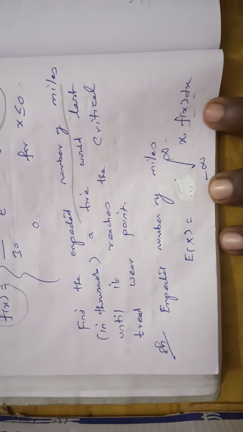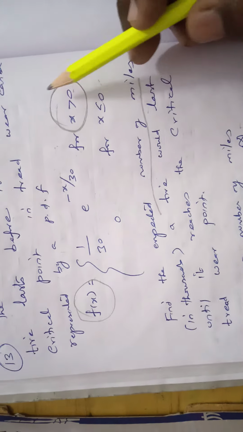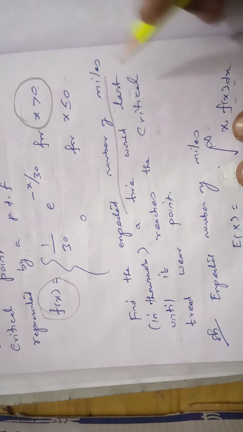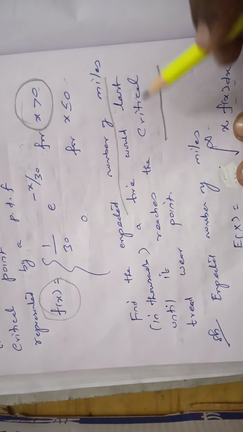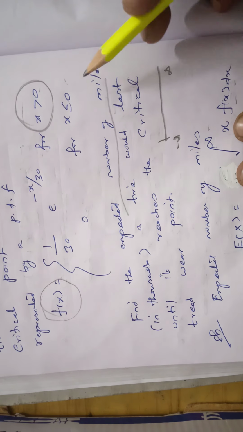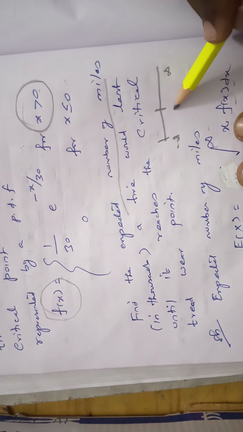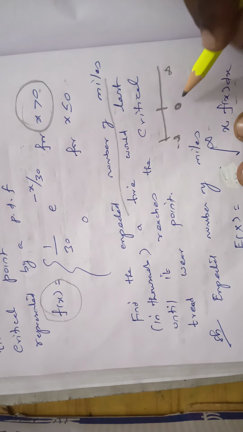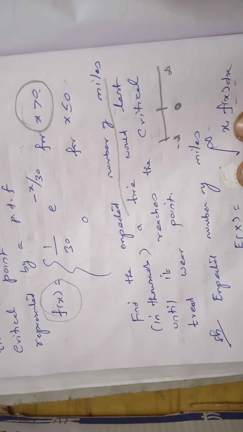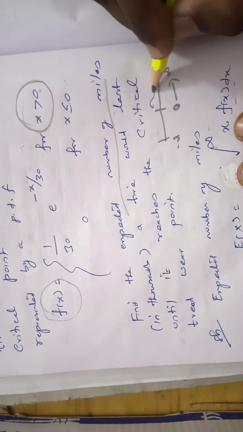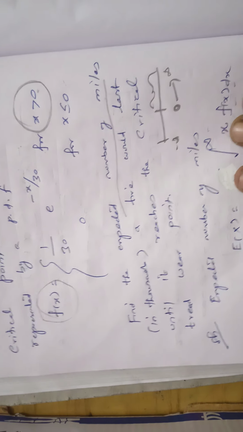But here the limit is x greater than 0, so instead of the whole real line, we set 0 as the lower limit and take 0 to infinity. So this is your limit.